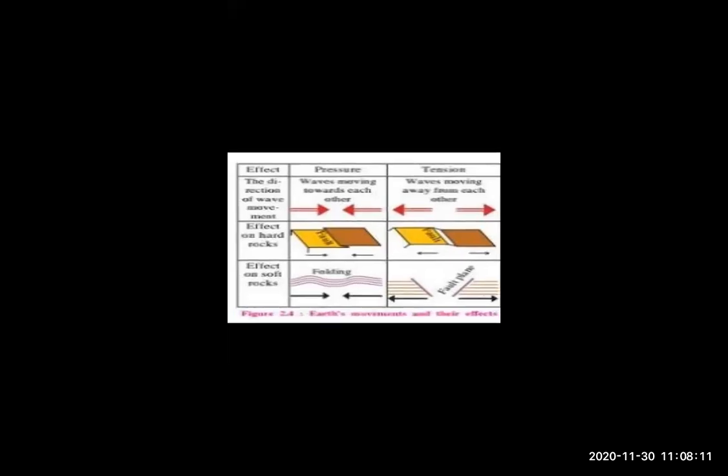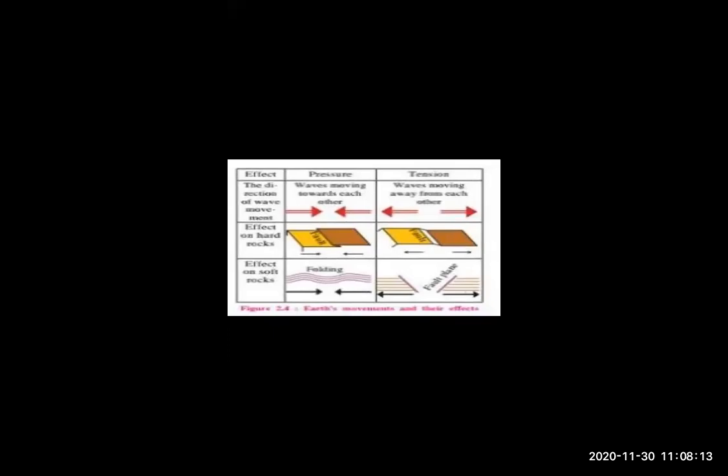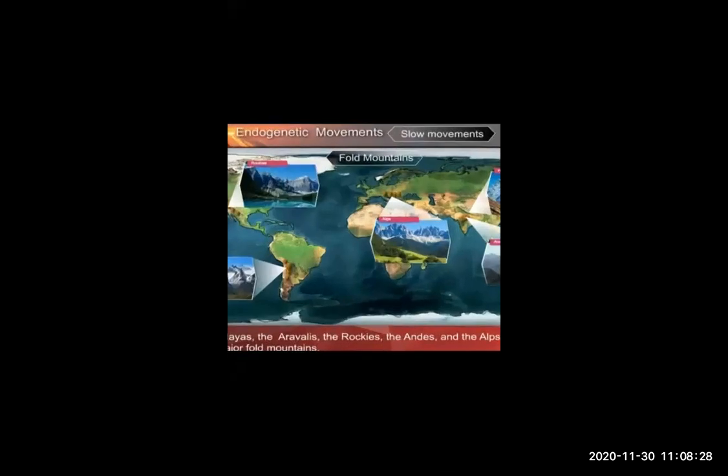So here we have seen that there are many types of fold mountains. Like the Himalaya mountains, the Aravallis mountain, the Rockies mountain, the Andes mountain. If I ask you, what are the examples of fold mountains? So your answer should be Himalaya, Aravallis, Rockies, Andes, Alps. These are the examples of fold mountains.